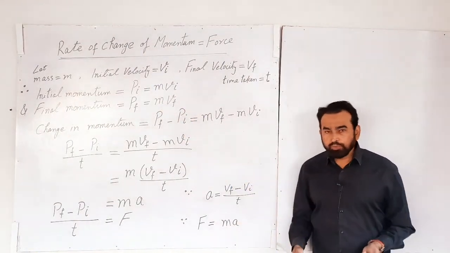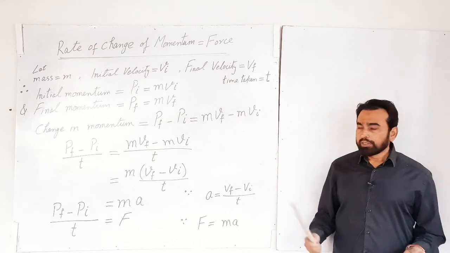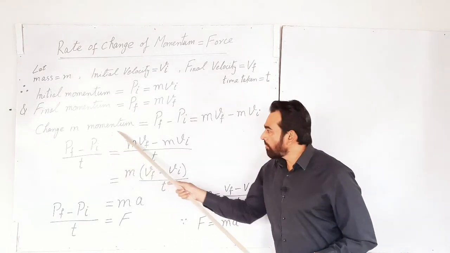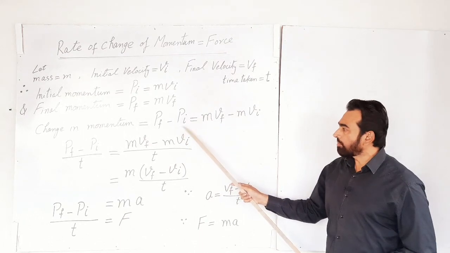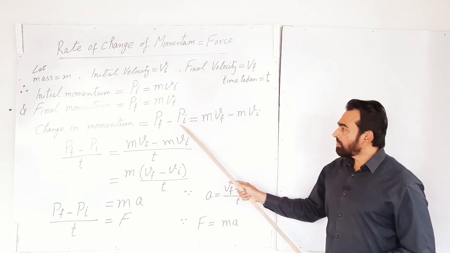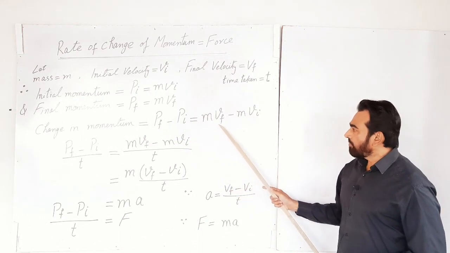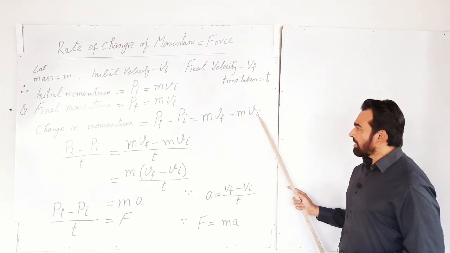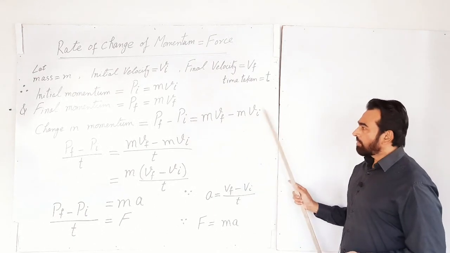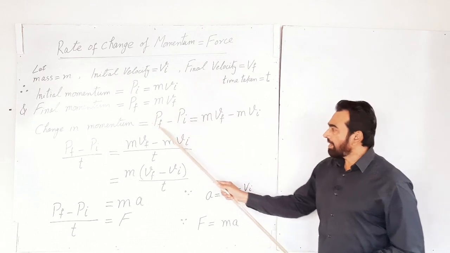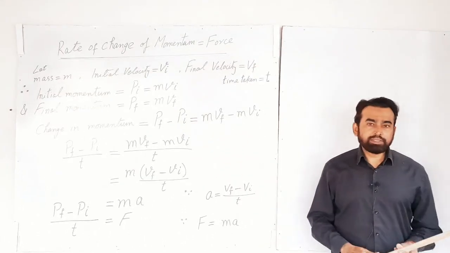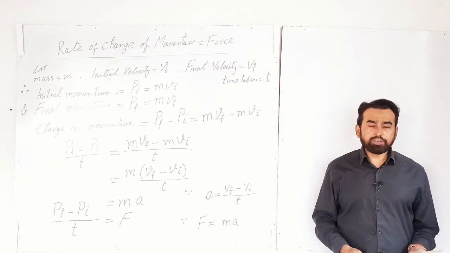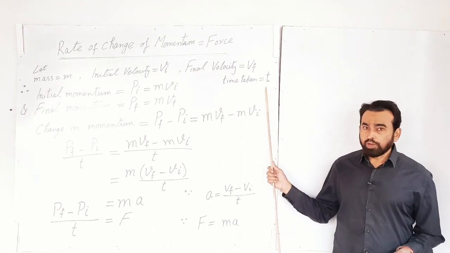Now we have to find the change in momentum. Change in momentum is equal to final momentum minus initial momentum: pf minus pi is equal to mvf minus mvi. This is the change in momentum, which can be represented with the help of this equation. As I told you earlier, this change in momentum occurs during the time interval small t.